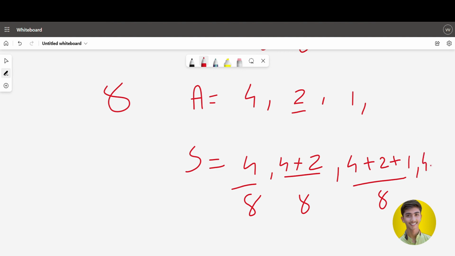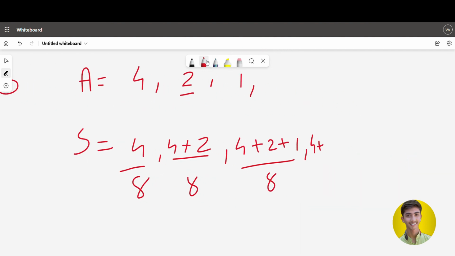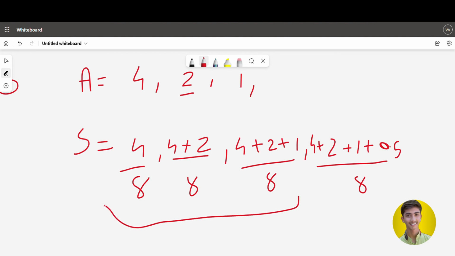Now again check what we have. Let me slide it a little bit. 4 plus 2 plus 1, this will come. We have 7 and we need 8, so we need to add only 0.5, but we can't take a floating point here, we can only take integers. So we can't proceed further, and we print our answer as 3.